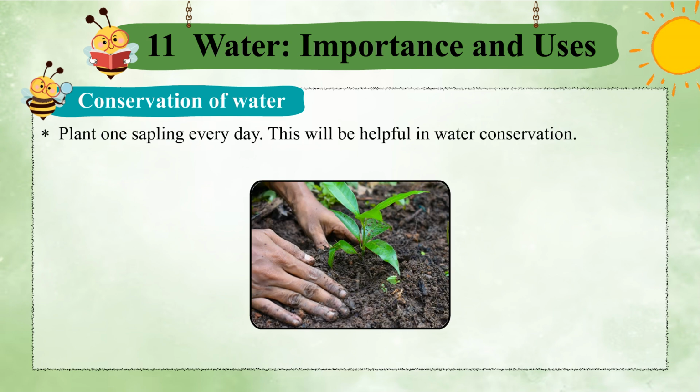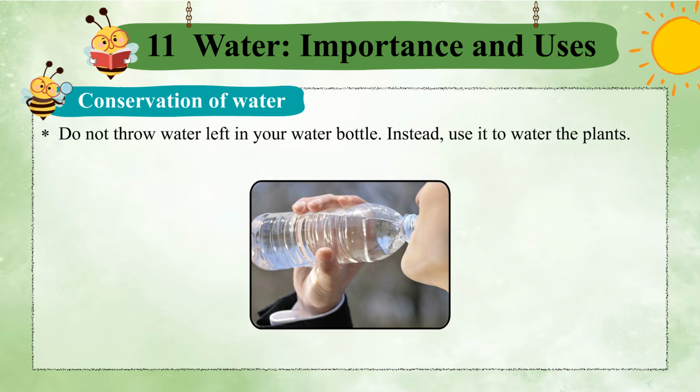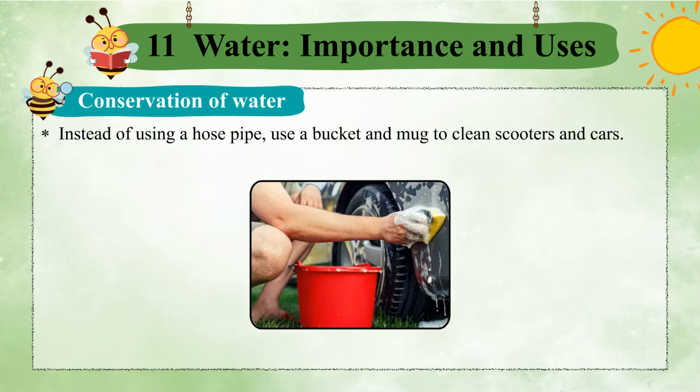Plant one sapling every day. This will be helpful in water conservation. Try to use the method of rainwater harvesting to store rainwater. Do not throw water left in your water bottle. Instead, use it to water the plants. Instead of using a hose pipe, use a bucket and mug to clean scooters and cars.